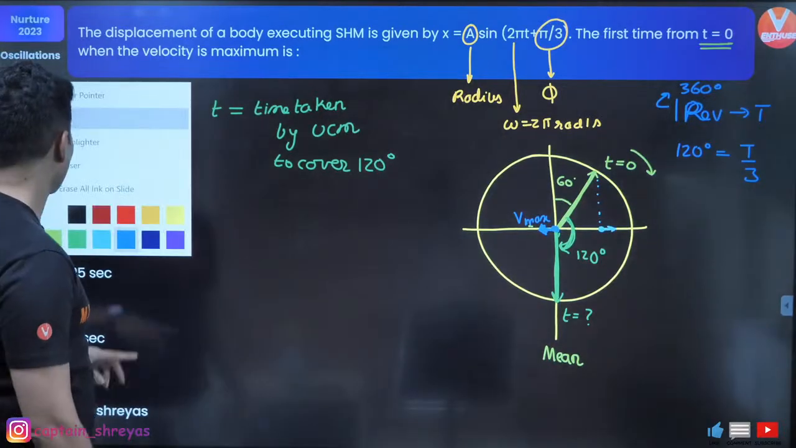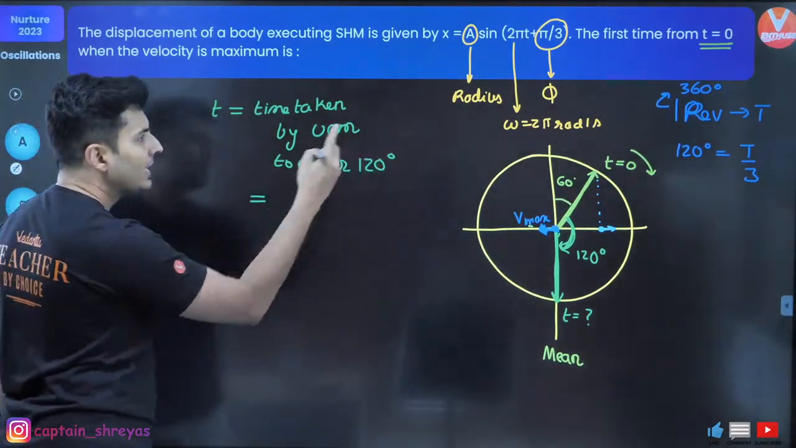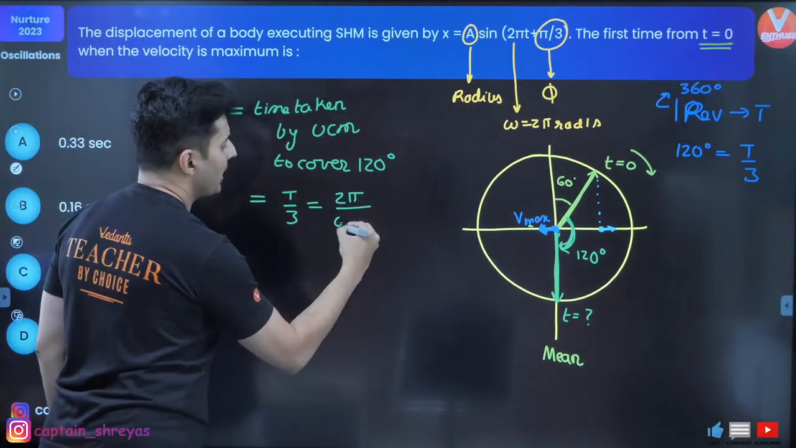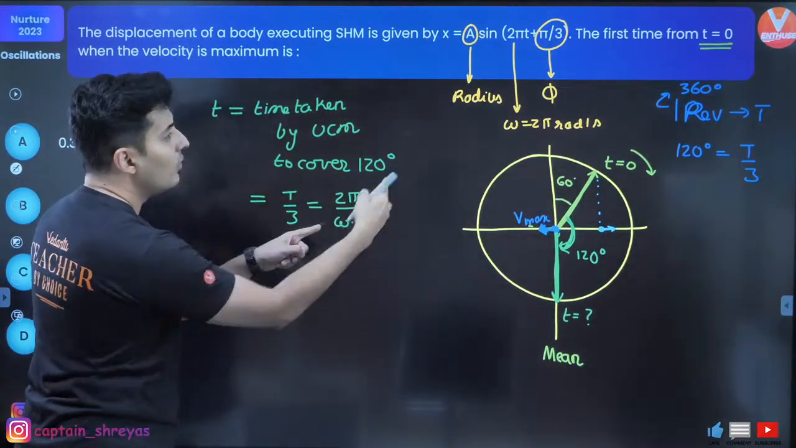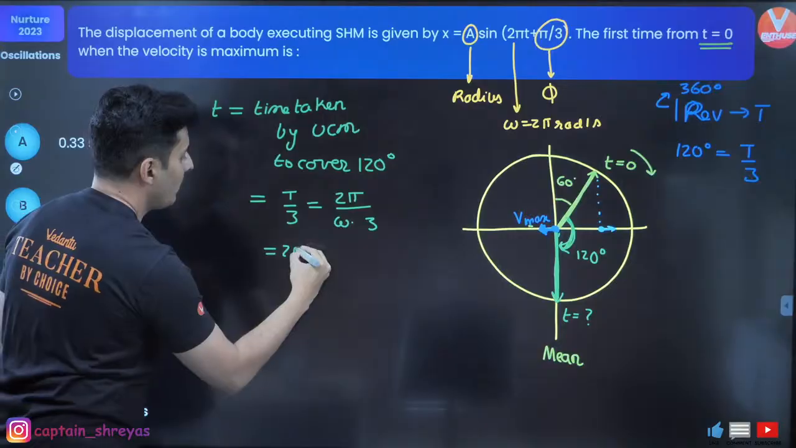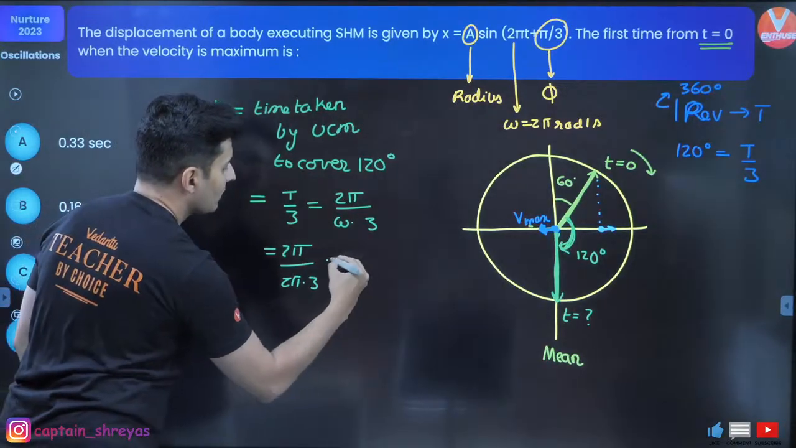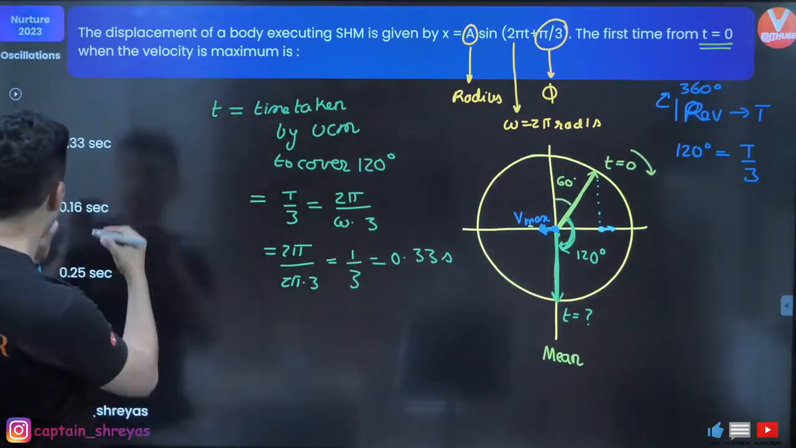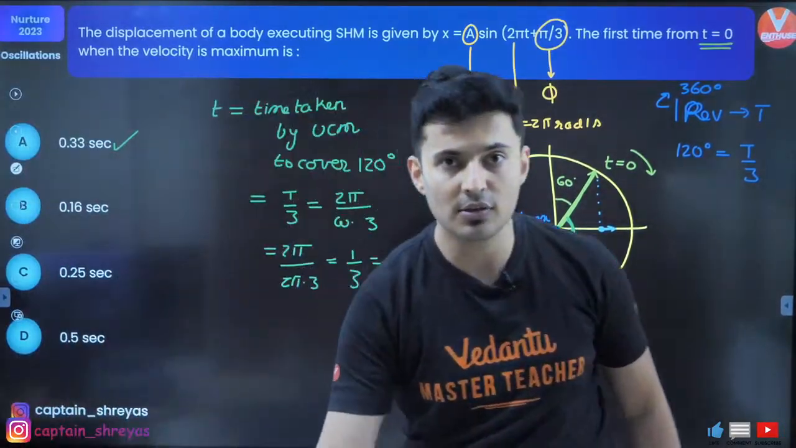And do I know the time period? Yes, I can find it out. So this is T by 3. Time period is 2 pi by omega. And this is 3 over here. Omega is 2 pi. So it will be 2 pi divided by 2 pi into 3. So this will be 1 by 3, which is 0.33 seconds. And do I have it somewhere? Yes. That's the answer. Got it, my warriors?